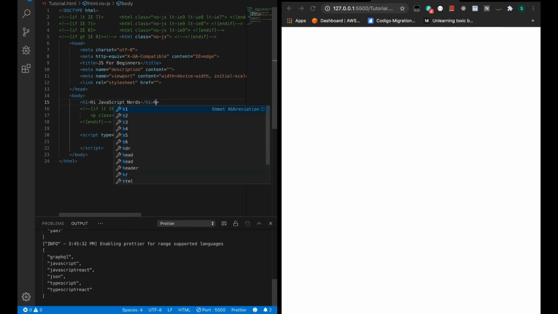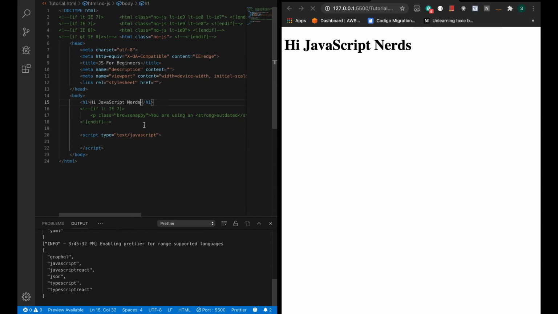So I'm adding an h1 tag, right? And the moment we hit save, we won't refresh it. So we hit save. Let's add some more. We hit save, and it's automatically gonna refresh. So you see, we didn't need to refresh it. So that's gonna make our life easier when we are working on HTML JavaScript things. So it's gonna refresh every time by itself. So let's move on to the JavaScript part.